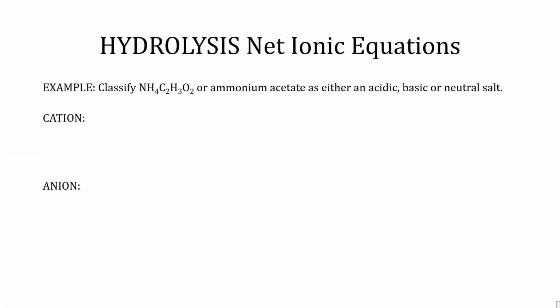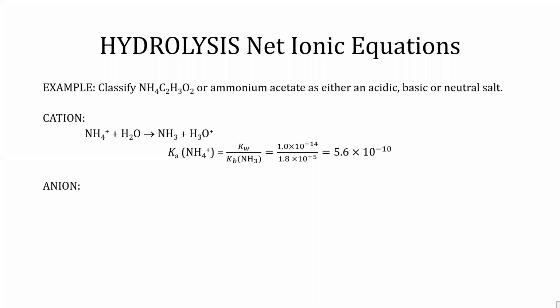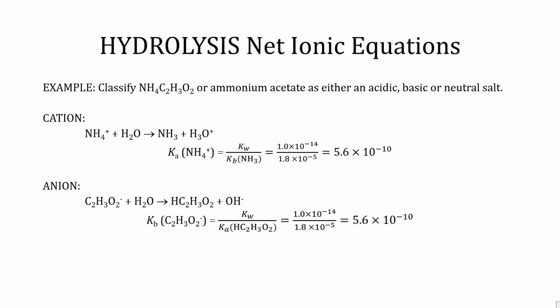For example, classify NH4C2H3O2, or ammonium acetate, as either an acidic, basic, or neutral salt. For the cation, ammonium ion reacts with water to produce ammonia and hydronium ion. The Ka of ammonium ion equals 5.6 times 10 to the minus 10. For the anion, acetate ion reacts with water to produce acetic acid and hydroxide ion. The Kb of acetate ion equals 5.6 times 10 to the minus 10. Since Ka is approximately equal to Kb, this salt is pH neutral.